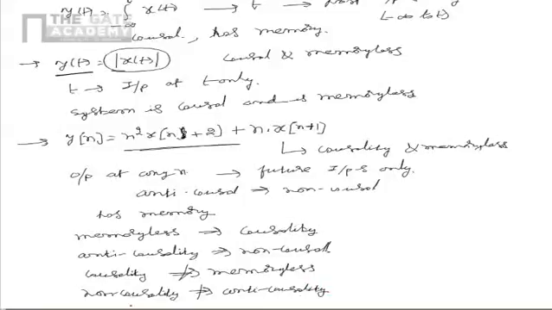This is the case because if the system is non-causal, the output depends on at least one future input, and it could still depend on the current and past inputs. Whereas in the case of anti-causality, the output should depend on the future inputs only. From this, we can deduce that anti-causality implies non-causality, but non-causality doesn't imply anti-causality.